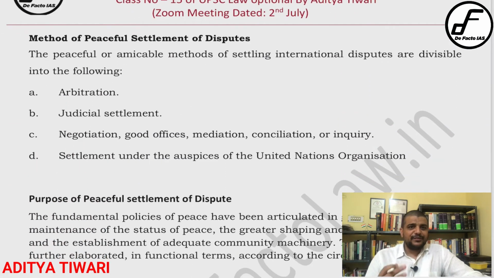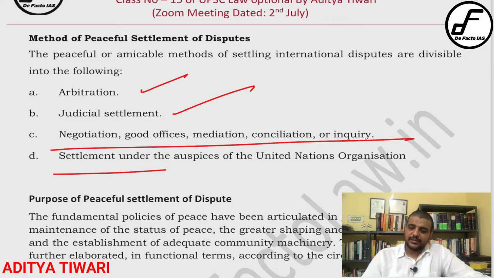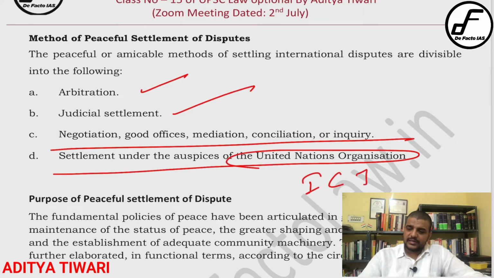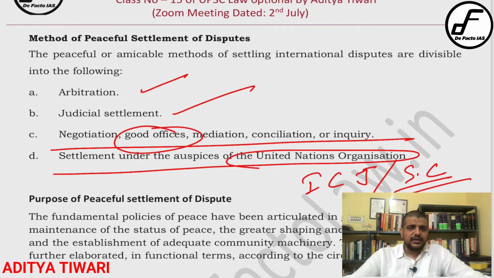Now, peaceful settlement of disputes, I have already talked about these four methods: arbitration, judicial settlement, negotiation, and settlement under the auspices of the United Nations organization, that is mainly the ICJ. There is the Security Council, they also settle disputes. And there is an Office of Good Offices, that is already written here, I suppose. Good Office of the United Nations.